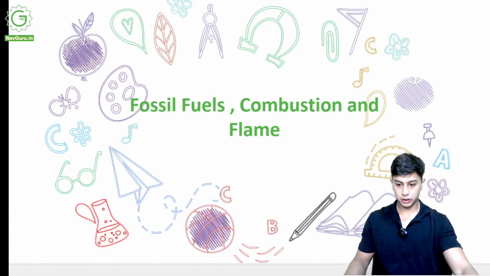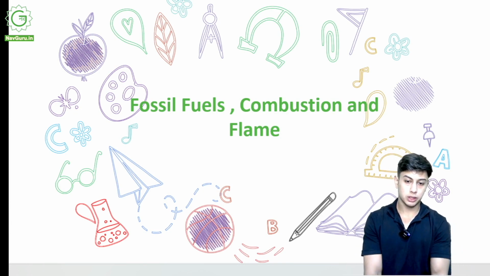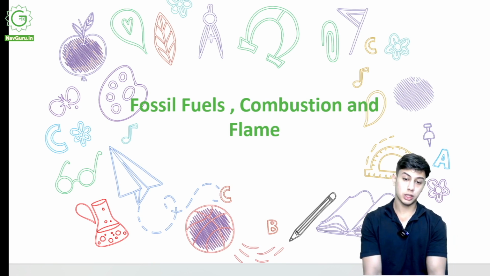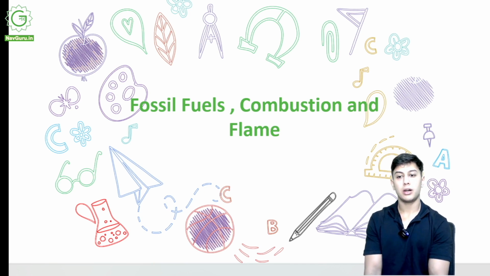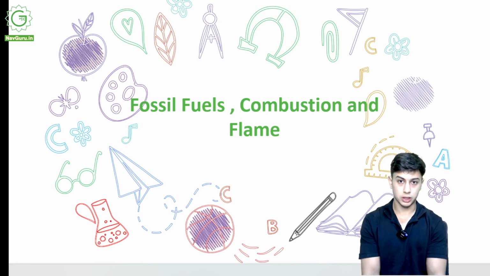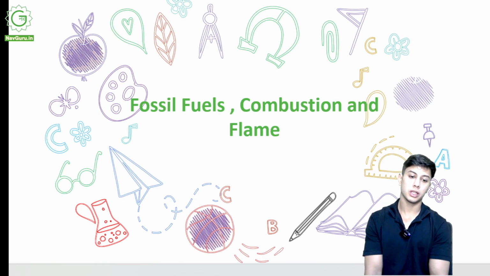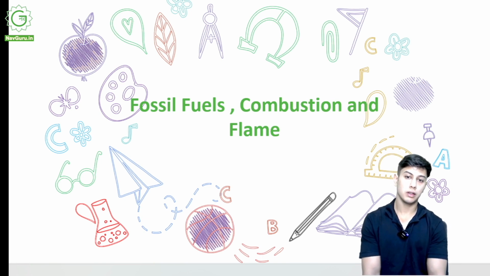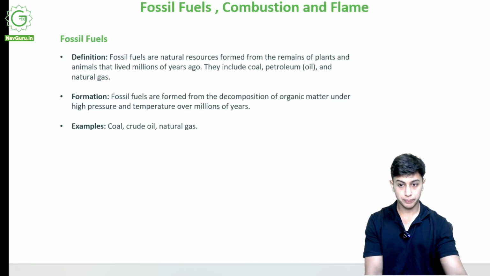Okay, hi everyone. Today we will be starting with the chapter fossil fuels and combustion and flame. Now you might have a good idea about what fossil fuels are, coal, petrol, and all that. Non-renewable resources. Combustion, a basic thing about combustion, is when we burn anything made of carbon, which is a lot of things, in the presence of oxygen, and heat is also produced. That is combustion. And flame, fire, flame. We will go into the detail of everything, so let's start.